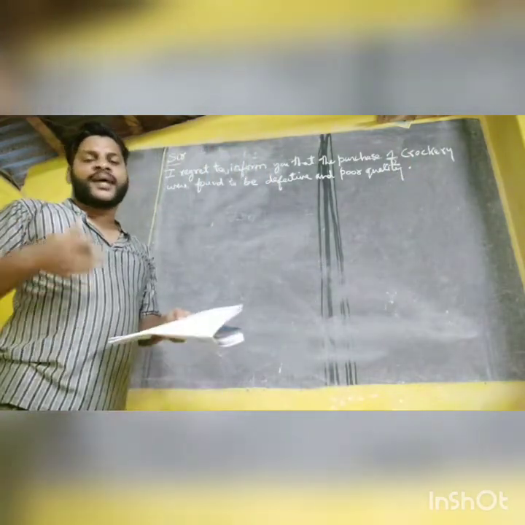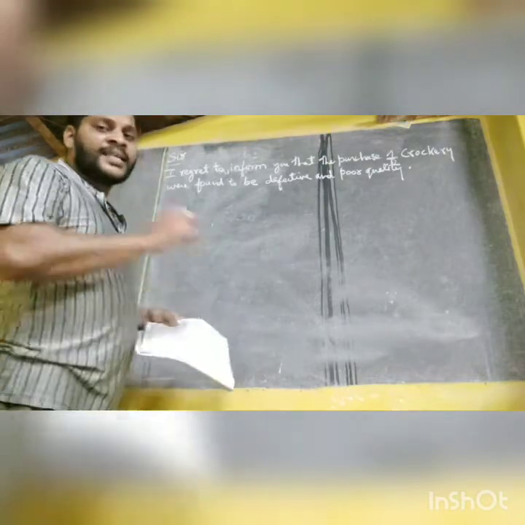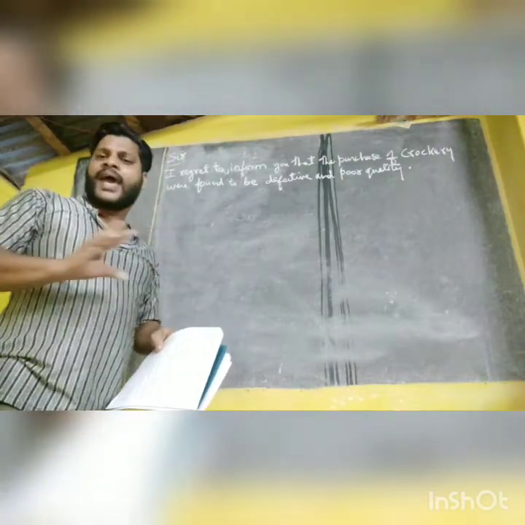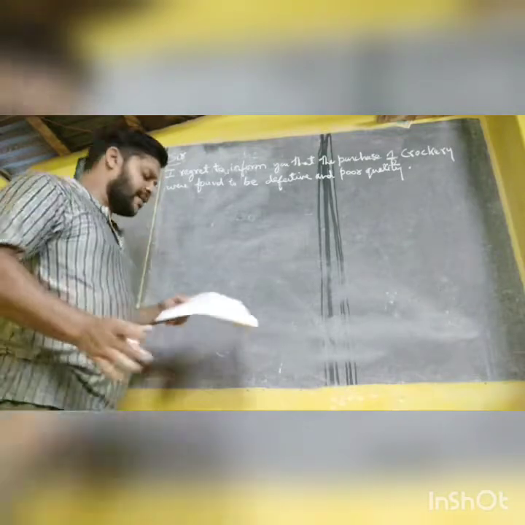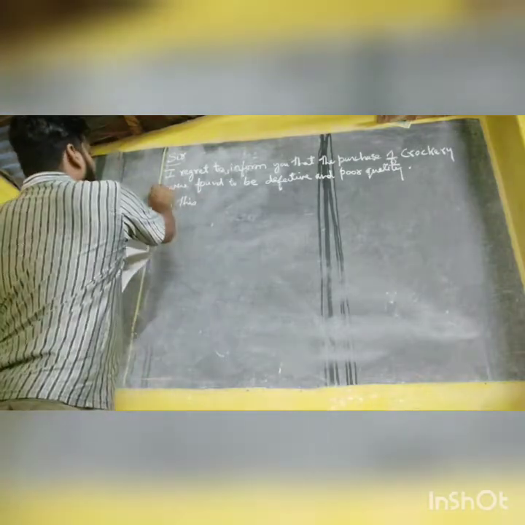Then what is the second paragraph? How does the second paragraph begin? In this regard. The second paragraph will come the same as it is. So you write in this regard. We have to leave one line space after every paragraph.